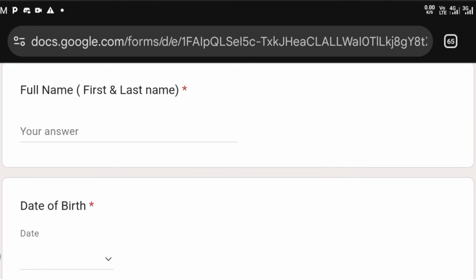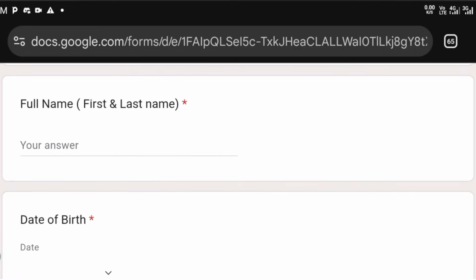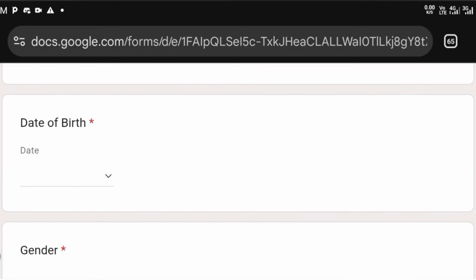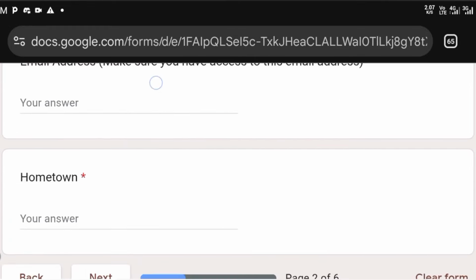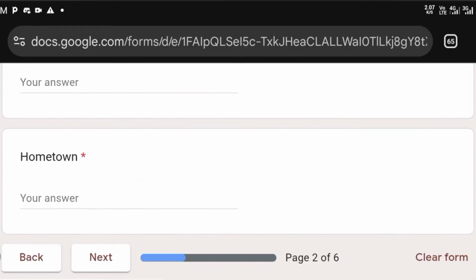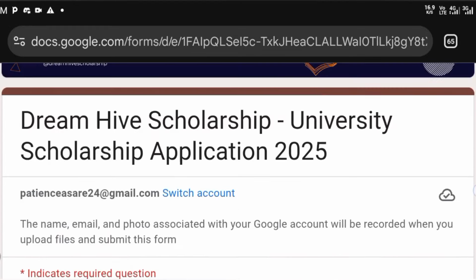So you put in your full name, and it includes your first and last name, okay? Then your date of birth, your gender, email address, hometown, and you click on next.